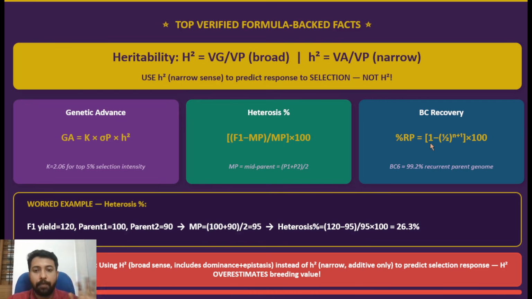Clear? I'm not going to explain how you calculate it, how the data comes and everything. We discuss all that during our class. This is the strategy analysis session. So these are the important formulas that you need to focus on. One example is also given. Clear? And here the top trap, as I told you already, is that you should use narrow sense heritability for selection, or else there will be higher estimates of breeding value and your selection goes wrong.